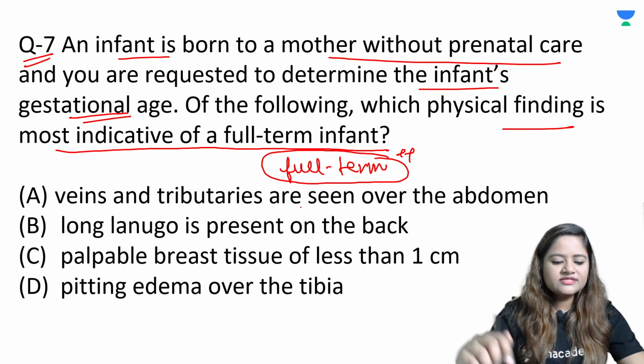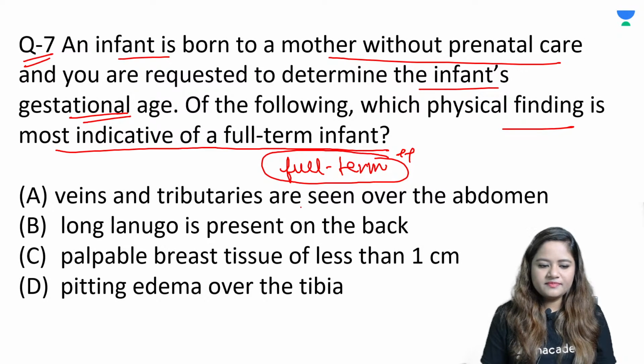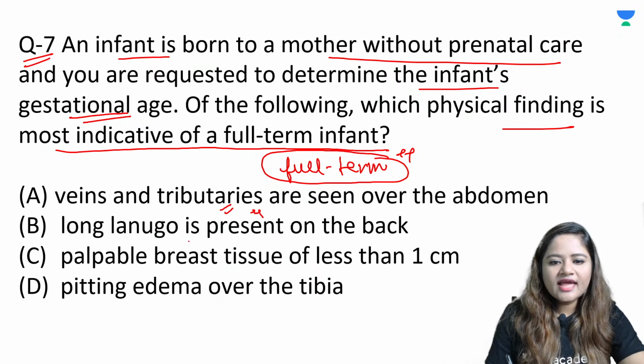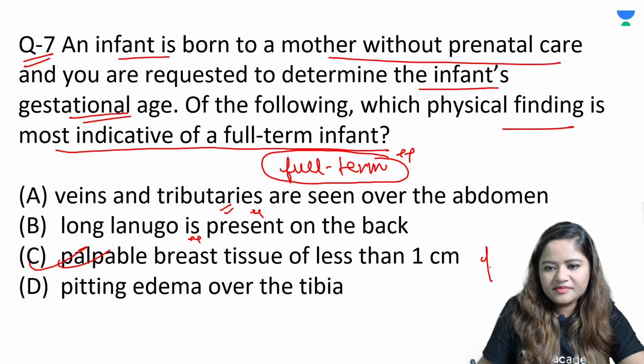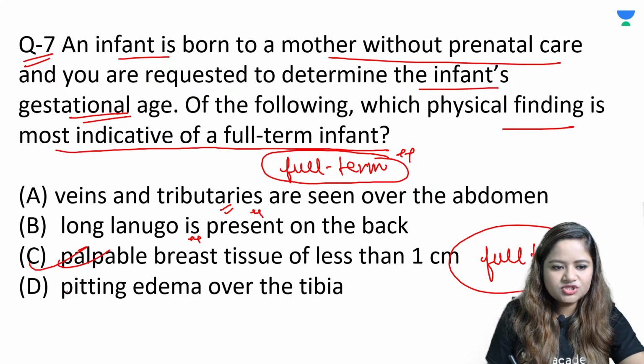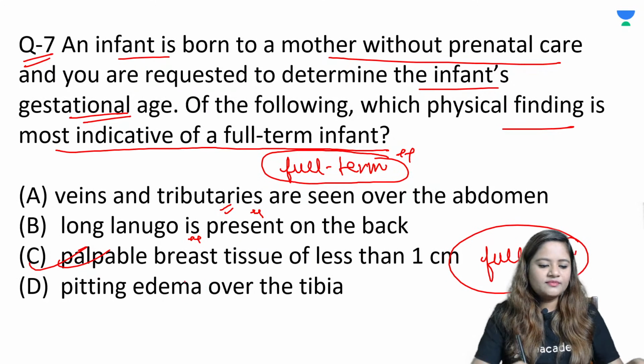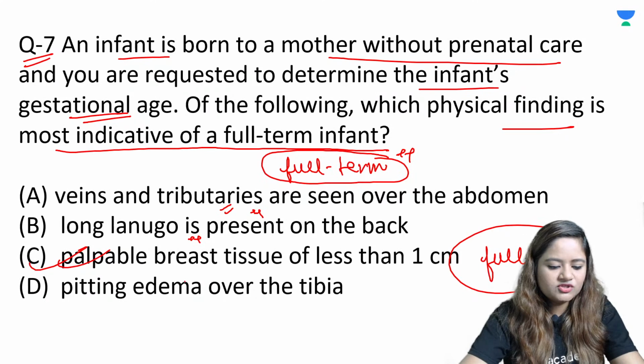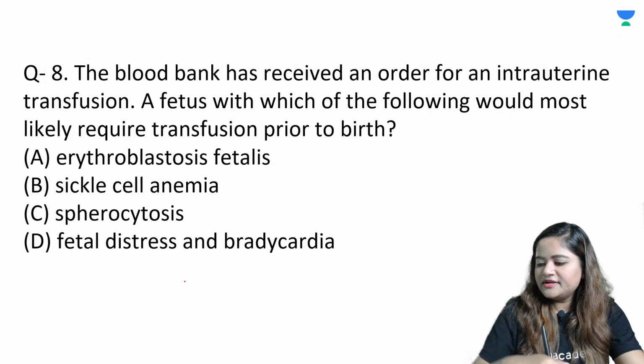If you examine a premature baby or a term baby, there are certain findings. Veins and tributaries present in the abdomen are a classical sign of prematurity. Long lanugo hair present on the back is also seen in premature babies. A palpable breast tissue of less than 1 centimeter is only seen in full term newborn babies. And pitting edema over the tibia is a pathological sign that has nothing to do with any feature of term or premature baby. Alright. So question number 8.